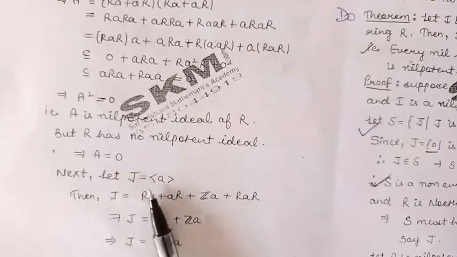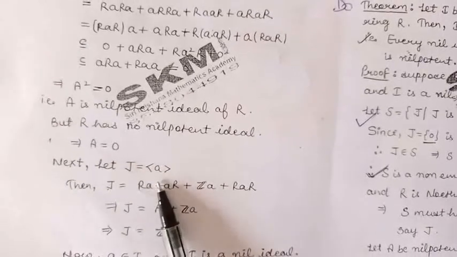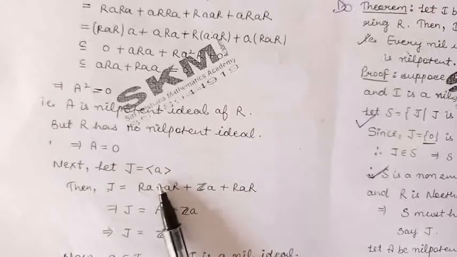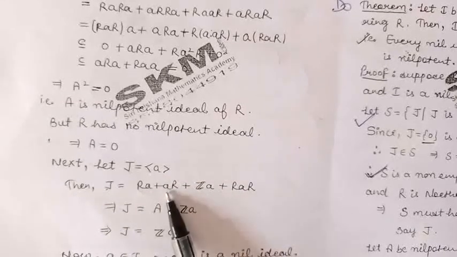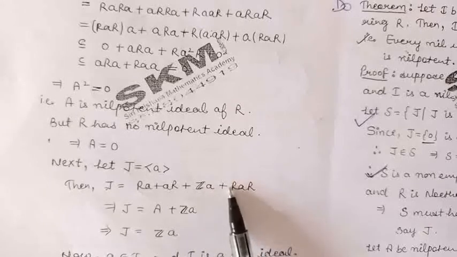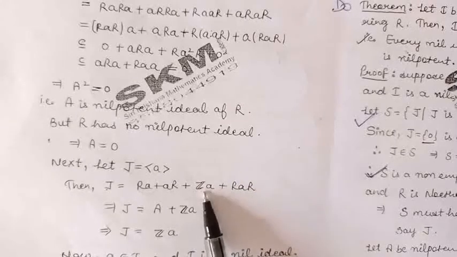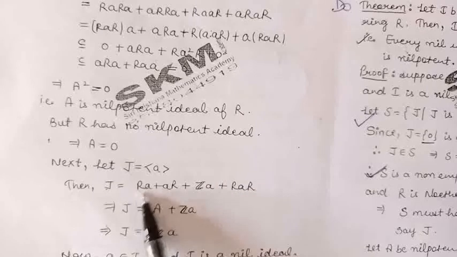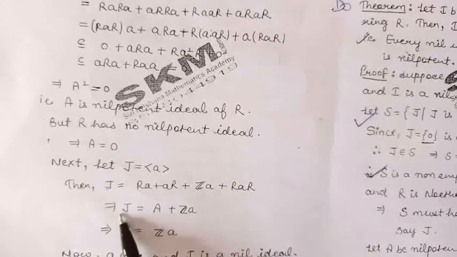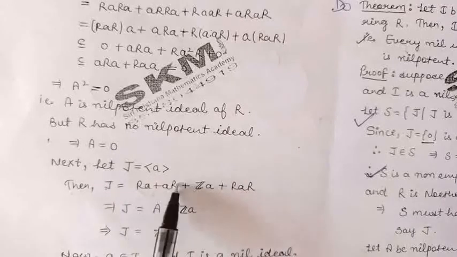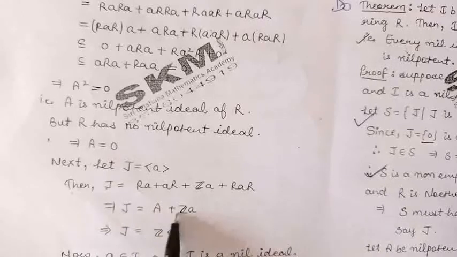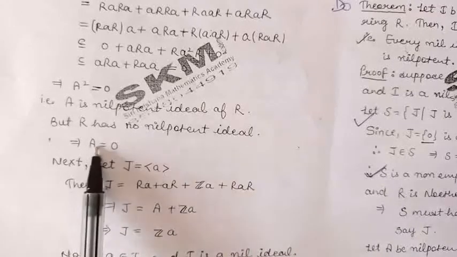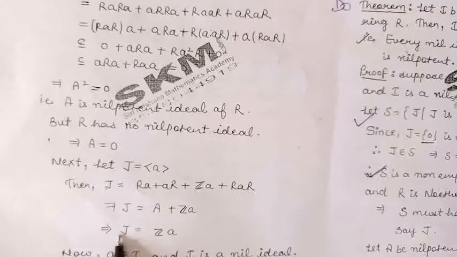Now let us take J as the ideal generated by A. Means J is of the form RA plus AR plus ZA plus RAR. Z is the ring of integers here. Now we have from here J is equal to, because this expression we have defined to be A, J becomes A plus ZA. A is the 0 ideal. So we get J is equal to ZA.